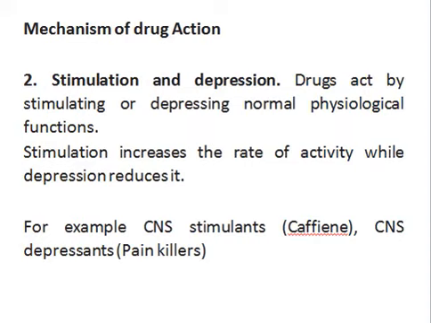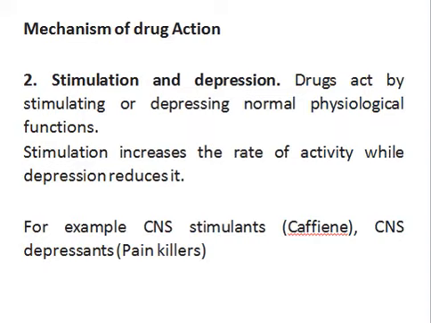So this is a process in which we are going to depress the system. How is this going to depress the system? Because your drug will interfere with an enzyme. See, the mechanism of action means the site of action and the drug-receptor interaction as well. So your drug will interact with the enzyme that is responsible for causing inflammation, right? And your drug will suppress that enzyme, right? So in this way the drug is acting to suppress or depress a biological system, a biological process.